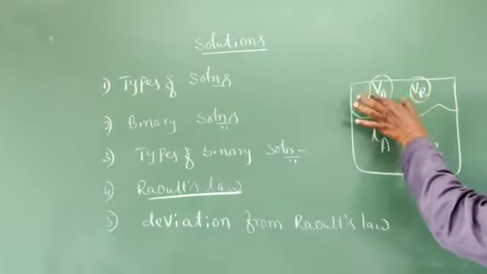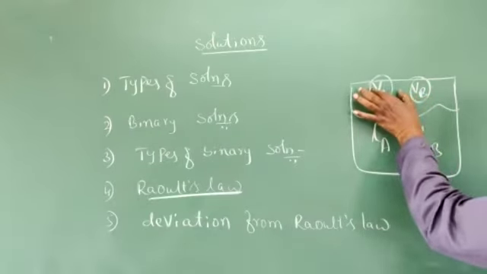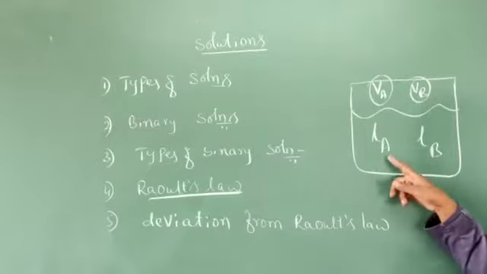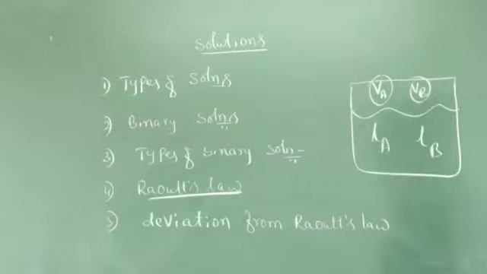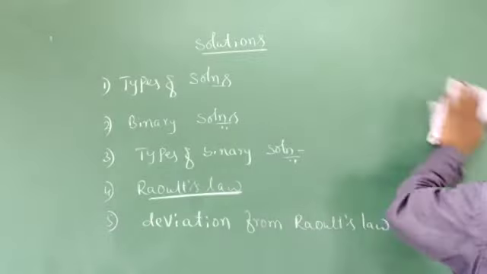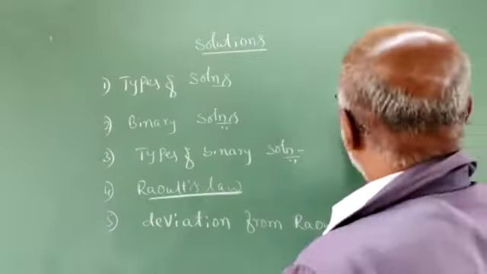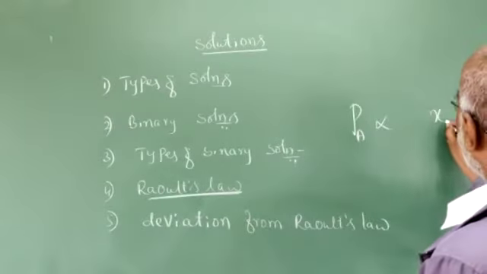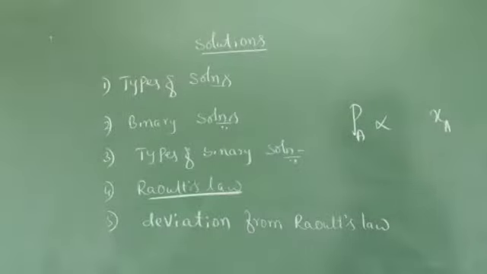And the partial pressure of one component in the vapor state is directly proportional to the mole fraction of the component in the solution. This is what Raoult's law says. So mathematically, we have Raoult's law. The partial pressure of a component is directly proportional to the mole fraction of the component A in the solution.